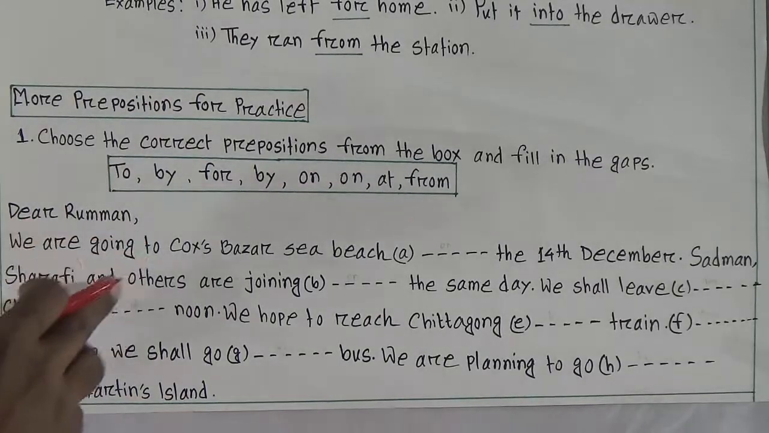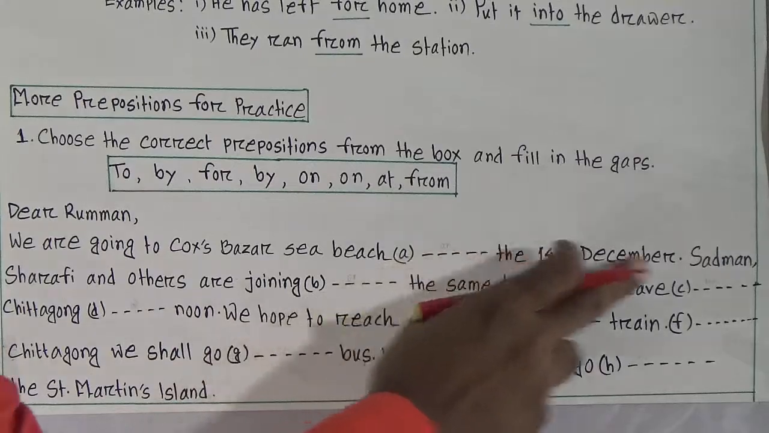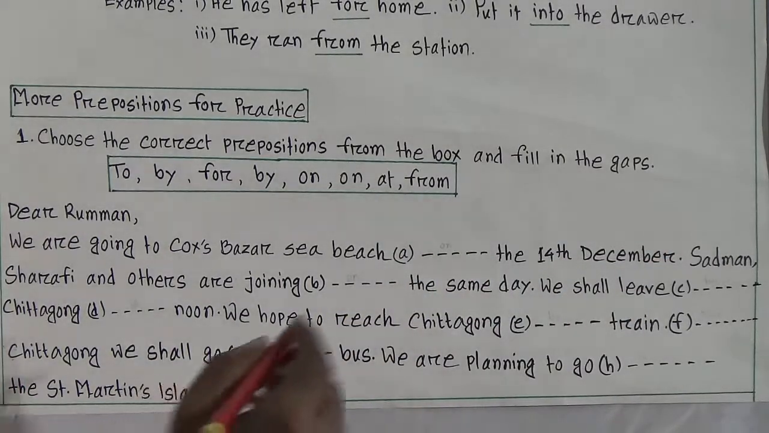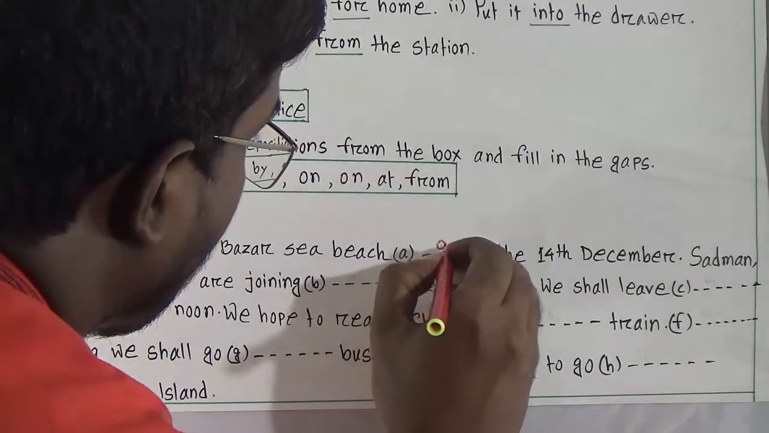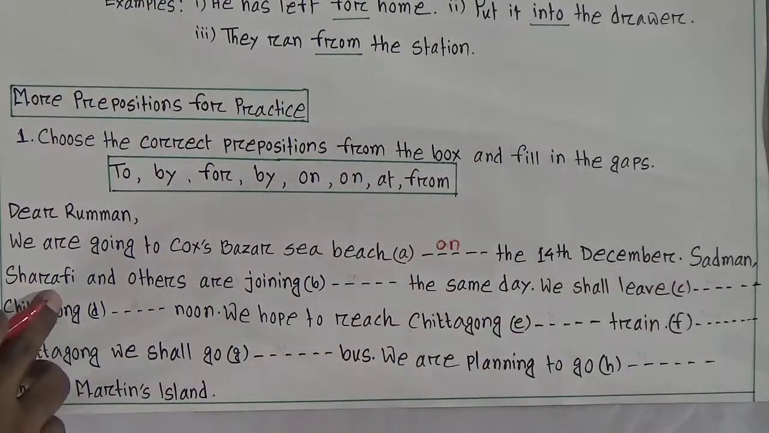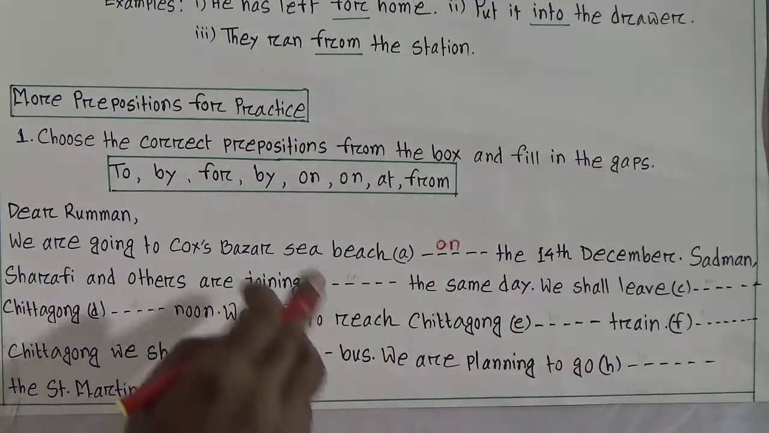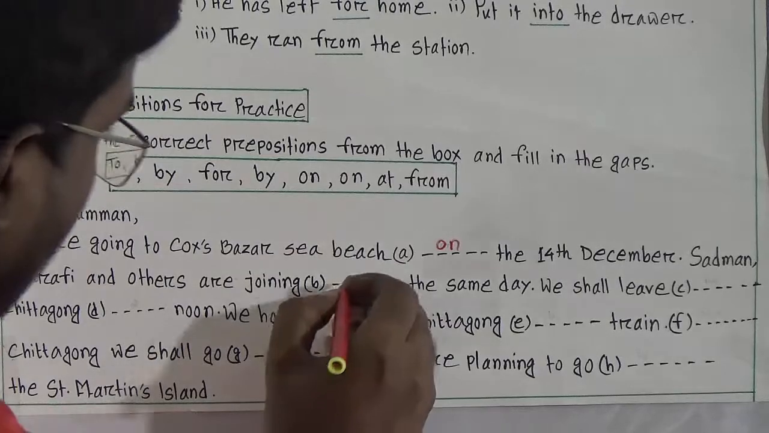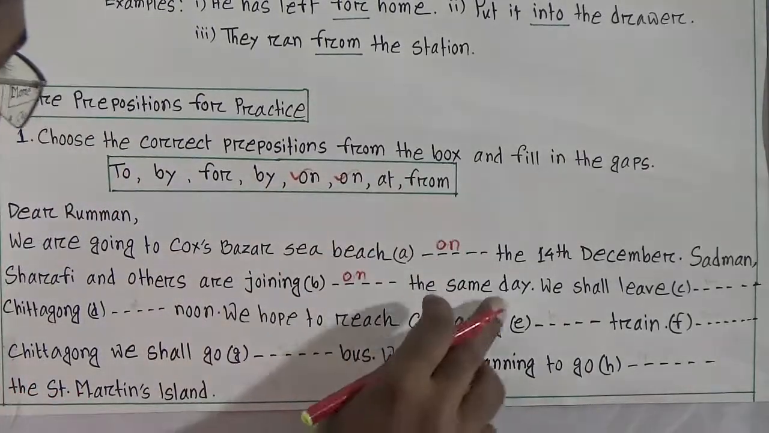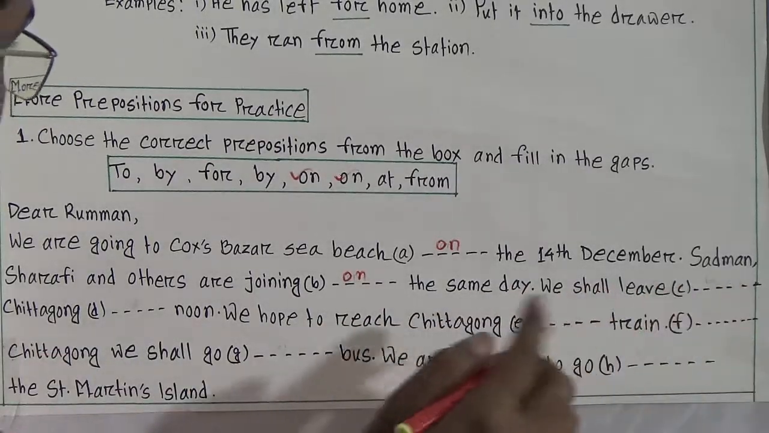Dear Ruman, we are going to Cox's Bazar Sea Beach on the 14th December. So here the answer will be on the 14th December. Sadman, Sarafi and others are joining us on the same day. Here the option will be on also. So on two times done. We shall leave dash Chittagong. That means we shall leave for Chittagong.